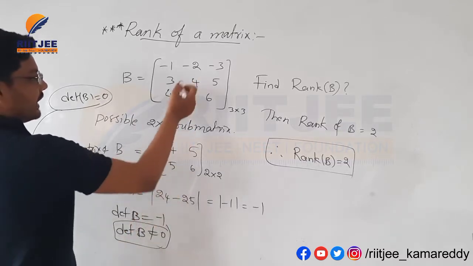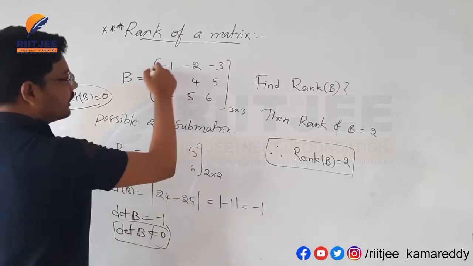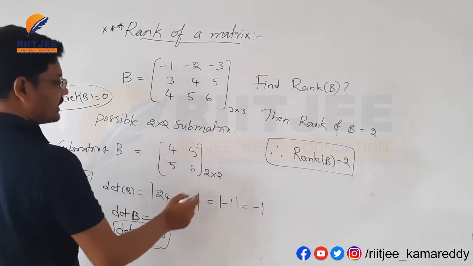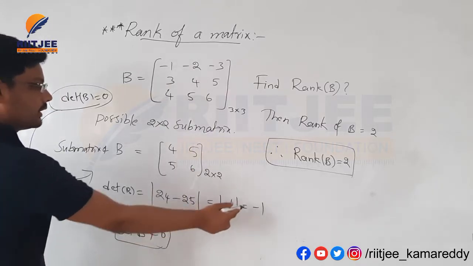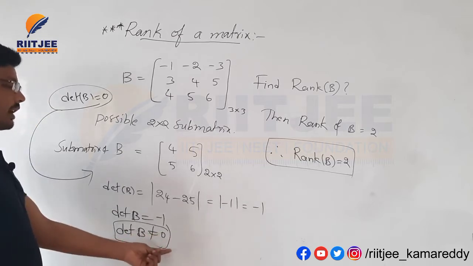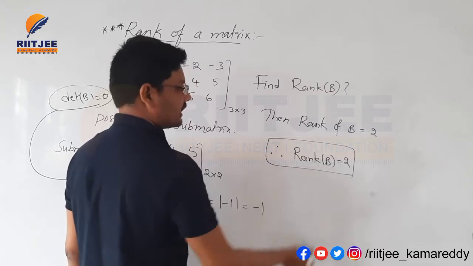The alternate method is to take any possible 2 by 2 matrix here. Here I am taking this 2 by 2 by eliminating this row and this column here. 4, 5, 5, 6. 4 into 6 is 24, 5 into 5 is 25. So the determinant value is minus 1. Minus 1 is not equal to 0. That's why the rank of this matrix is equal to 2.